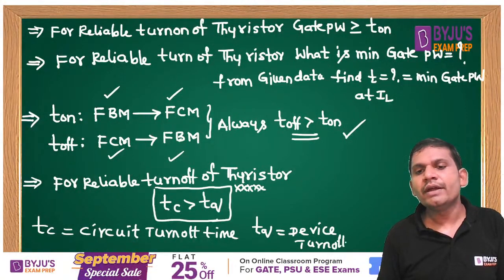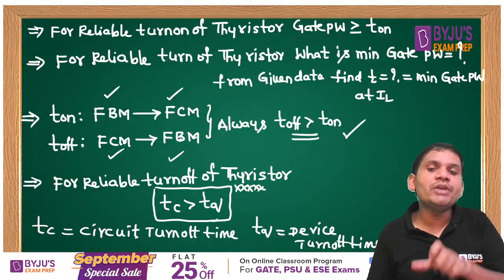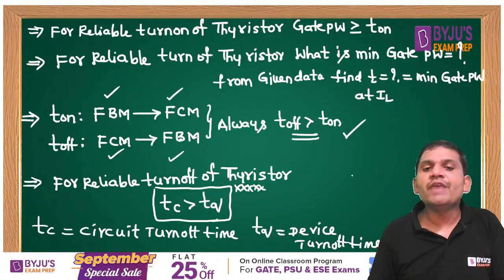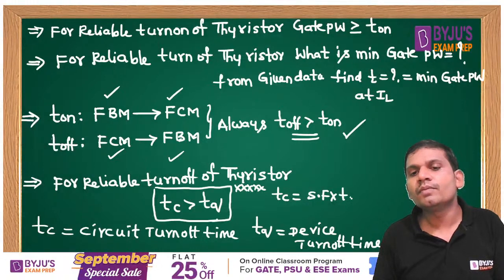Come on, students. It is the device turn-off time. TC is the circuit turn-off time. TQ is the device turn-off time, students. If the safety factor is given, generally TC equals some safety factor into TQ.